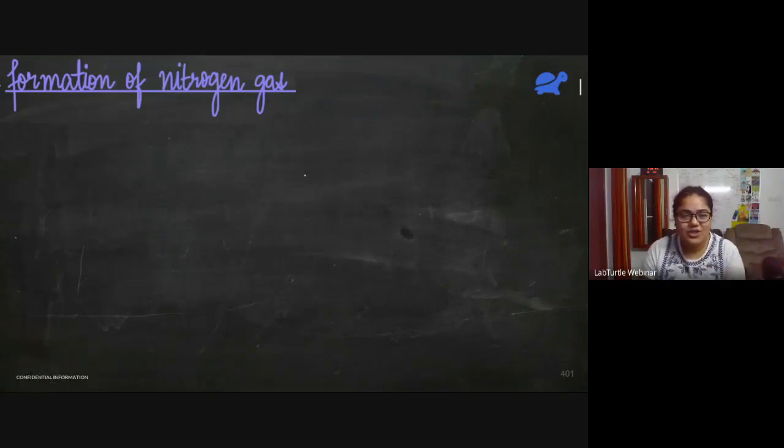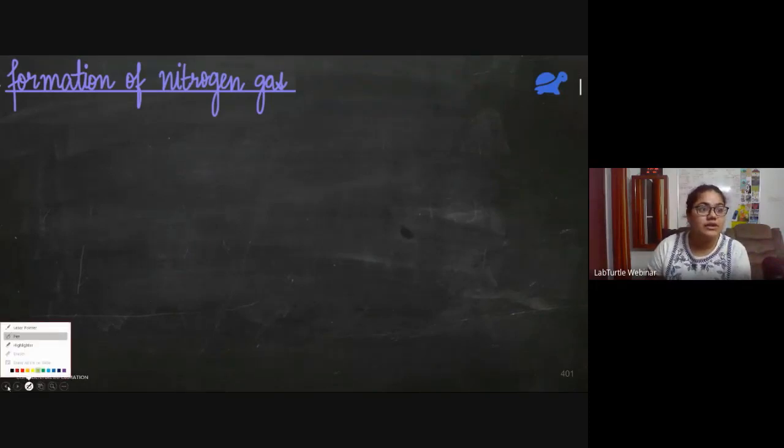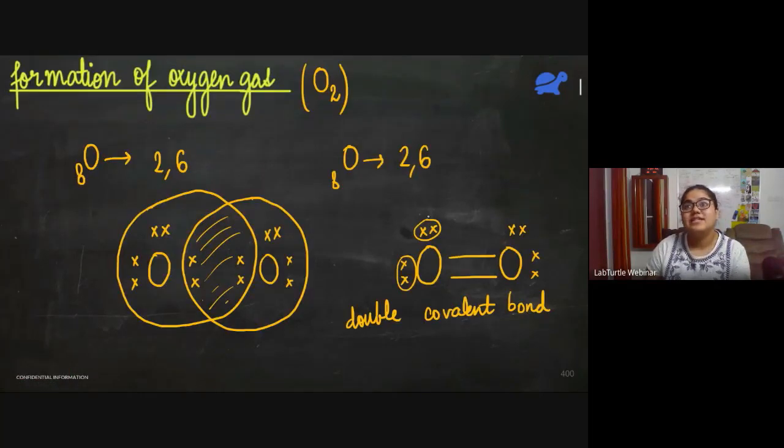Formation of nitrogen gas. Here, I'm not going to draw anything. You answer in the chat box: what will nitrogen gas look like? You can type the final structure in the chat box, like oxygen, double bond, oxygen. What will happen in the case of nitrogen?